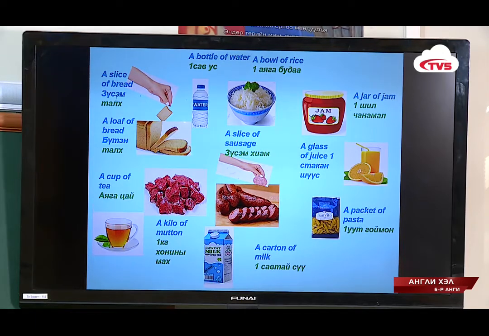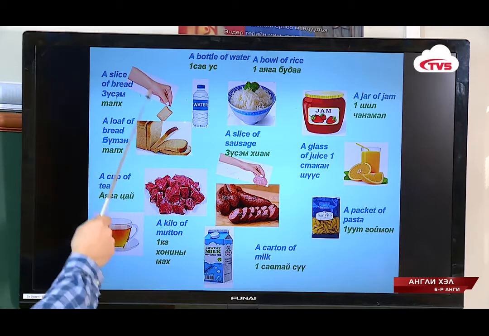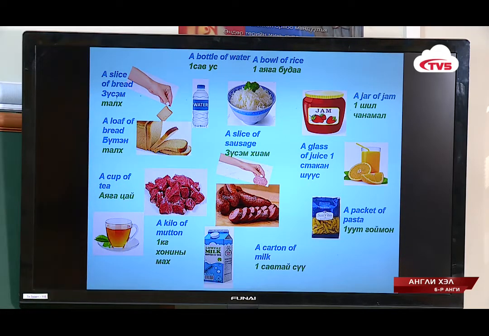Now let's review. Bread: you can have a loaf of bread or a slice of bread. Water: a bottle of water. Rice: a bowl of rice. Jam: a jar of jam. Juice: a glass of juice.